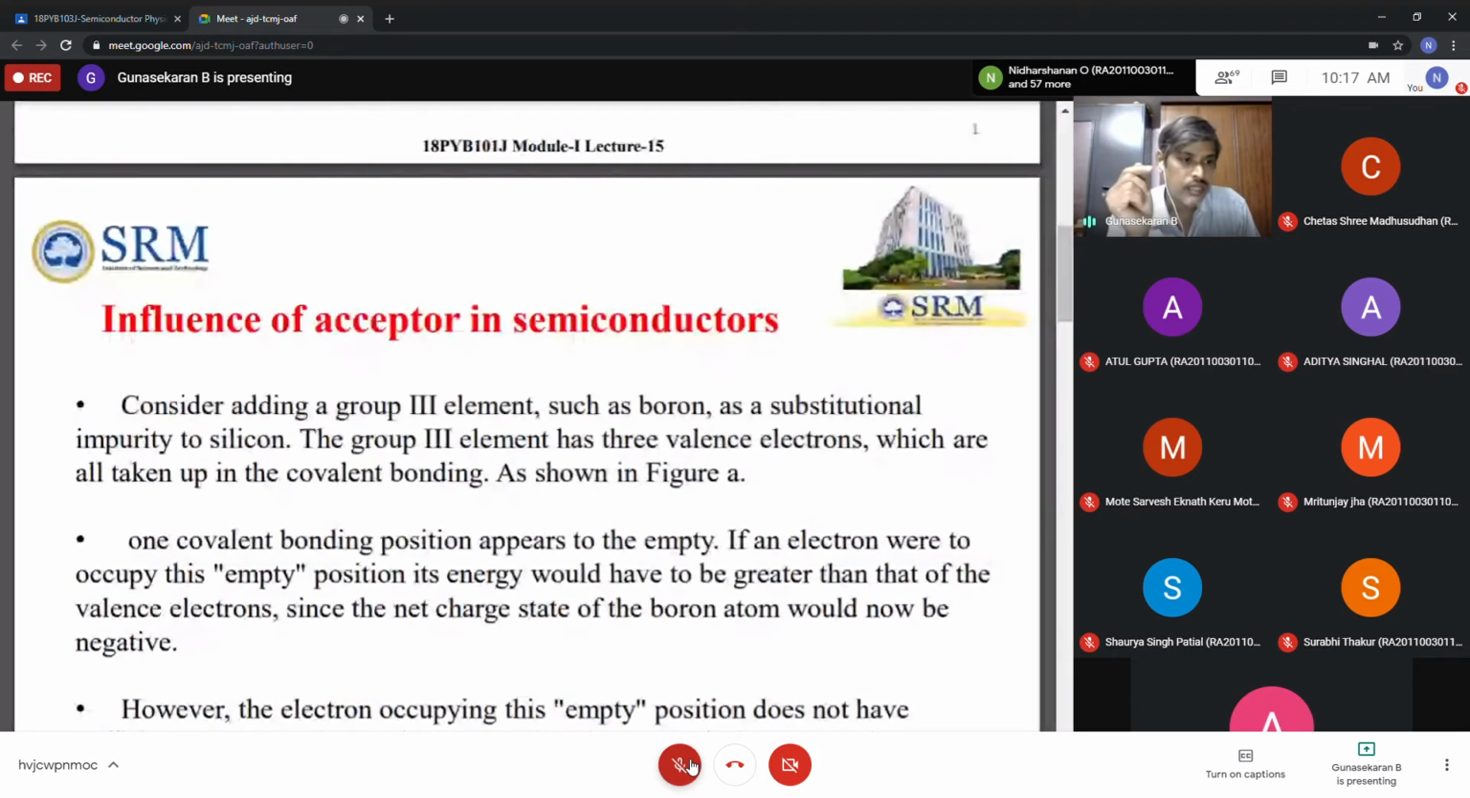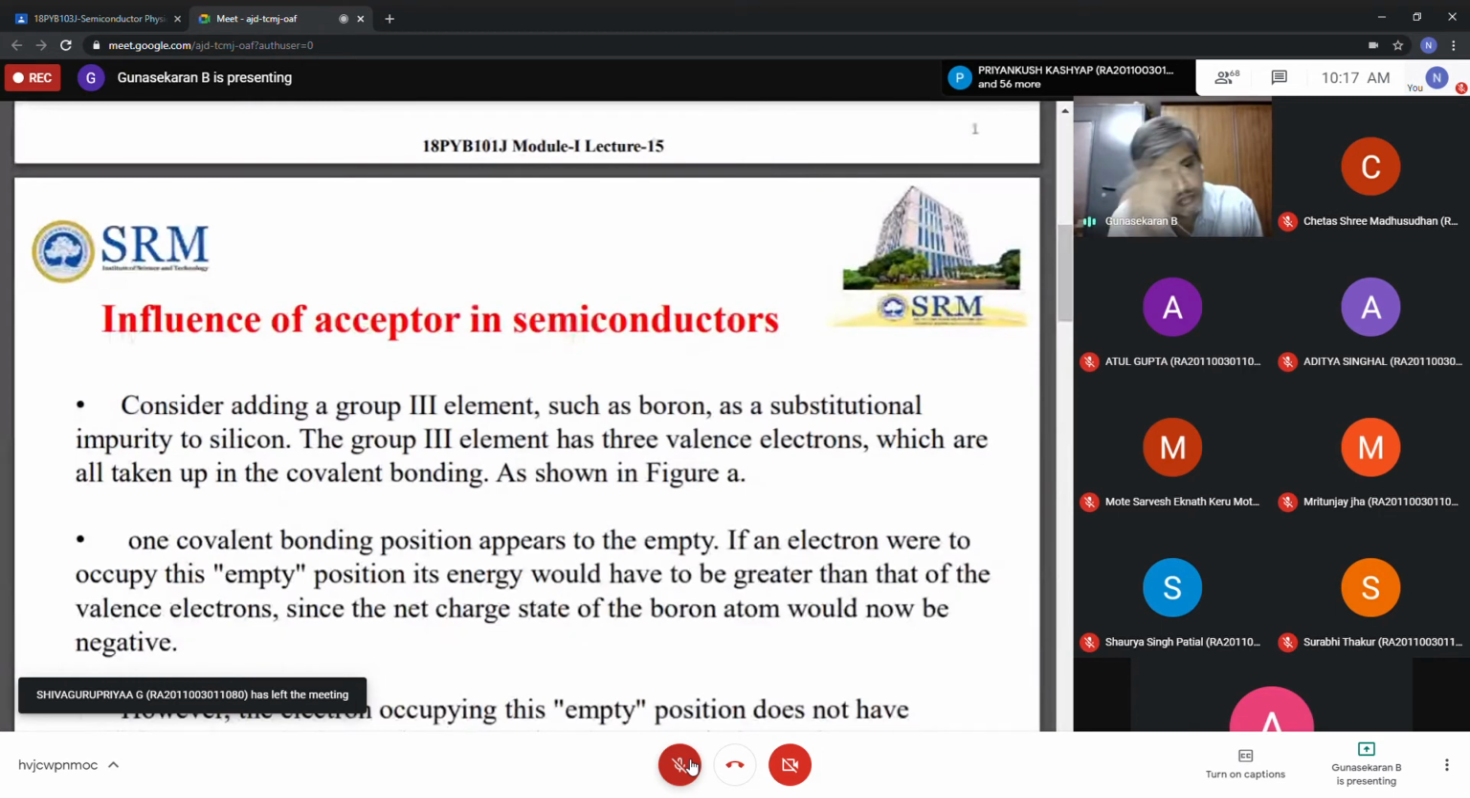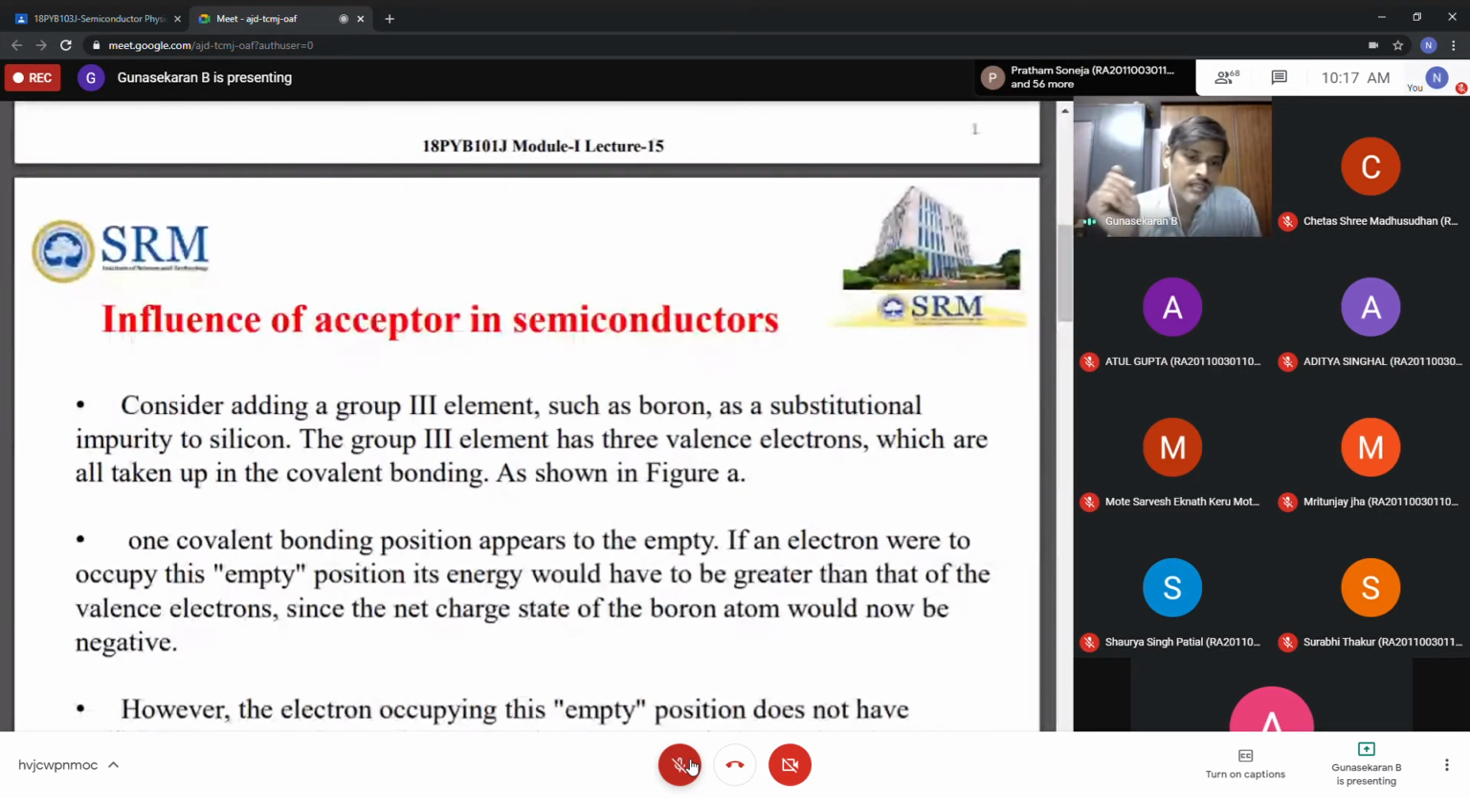So here also, where is that one electron coming from? From the pure silicon or germanium, and that empty space, for example, one covalent bond position, appears to be empty. If an electron were to occupy this empty position, the energy would be slightly greater than, and entirely different from, the previous case. That energy would be greater than that of the valence electrons, because the net charge state of the boron would now be negative. Do you understand? See, now the boron gets negative.